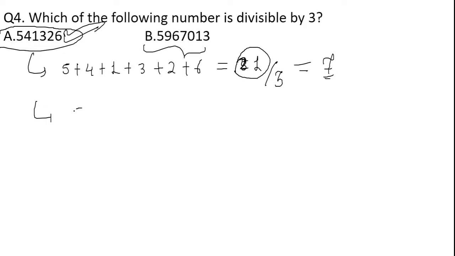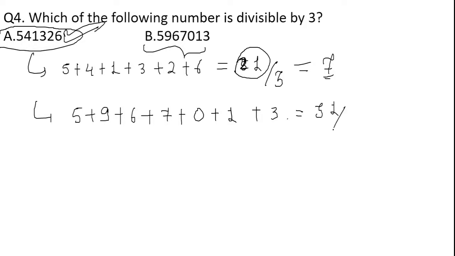B option, that is 5 plus 9 plus 6 plus 7 plus 0 plus 1 plus 3. 5 plus 9 is 14, 14 plus 6 is 20, then 27, 28, and this gives us 31. Whether 31 is divisible by 3 or not, that we have to check.